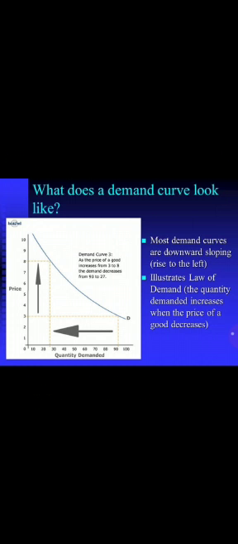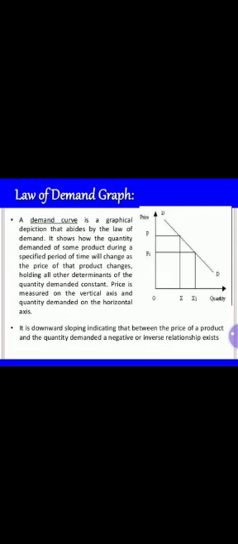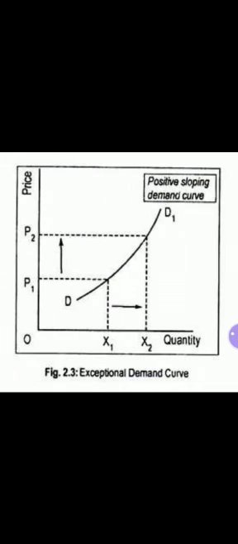Children, you can see in the slide that demand curve is usually negatively sloped. And from the beginning of this chapter, I am telling you this. But when we talk about the exceptions of law of demand, the demand curve is not sloping like this. As you can see in the slide, here demand curve is negatively sloped. Why? Because of the negative relationship between price and quantity demanded. But in the case of exceptions, the demand curve is not negatively sloped, it is positively sloped. Right children? So the slope is not negative here, it is positive. It is not sloping from left to right, it is sloping from right to left. So it is upward sloping.